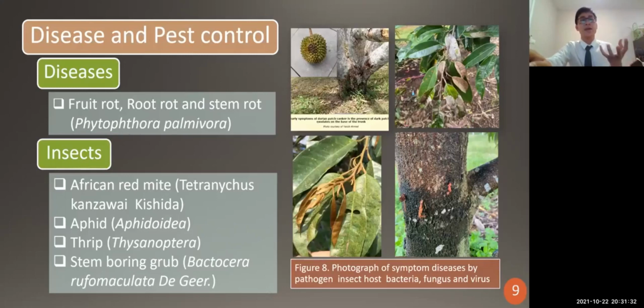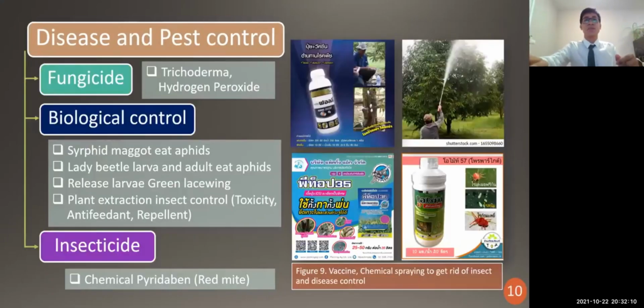And for the disease, the most affecting the durian is fruit rot, root rot, and stem rot, which is caused by Phytophthora palmivora. You see in this picture, it is the symptom of the fruit rot, root rot, and stem rot. For the insects, there are African red mite, aphid, thrips, and stem boring insects, like this one, because it is caused by Coleoptera orders that inject their larvae inside the stem, and then it makes the durian stem wounded and then get disease. And this one is the symptom of the African red mite that sucks the nutrients from the leaf.